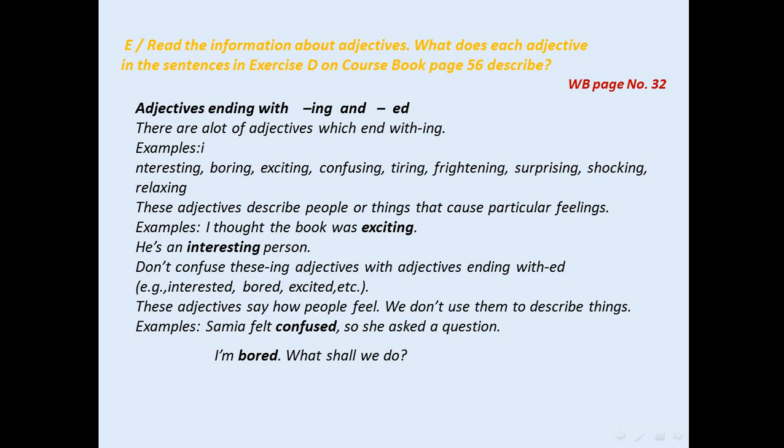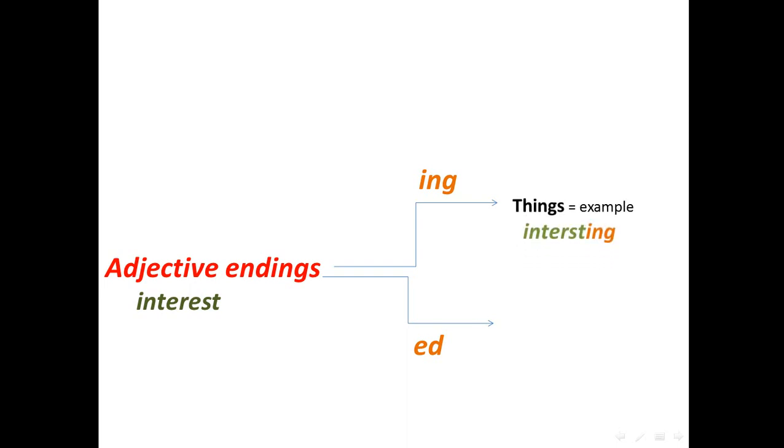Okay, this rule you can find in your workbook, page number 32. Here we have an explanation in a simple way. Adjective endings: for example, interest, ending with -ing or -ed. -ing describes things, for example, interesting. -ed describes people, for example, interested. And we have an exercise in the workbook, page number 31.